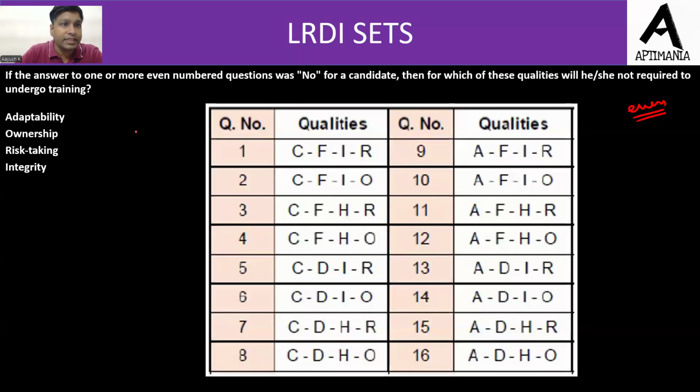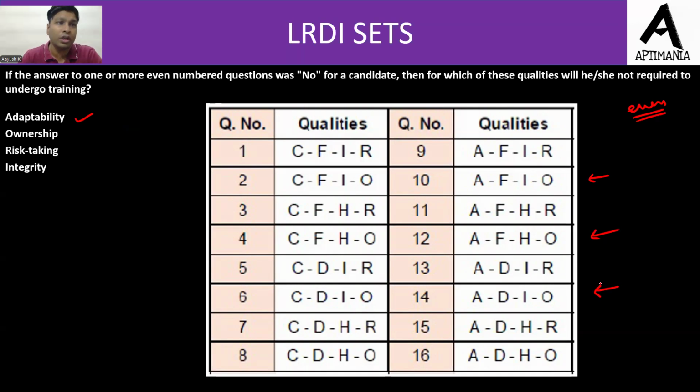Now see, first is adaptability. Now we just need to check whether this adaptability quality is coming in any even number question or not. So we can see that adaptability is coming in various even number questions. Now he could have answered these questions with a no. So we are not sure about adaptability कि उसकी training की requirement होगी या नहीं होगी.